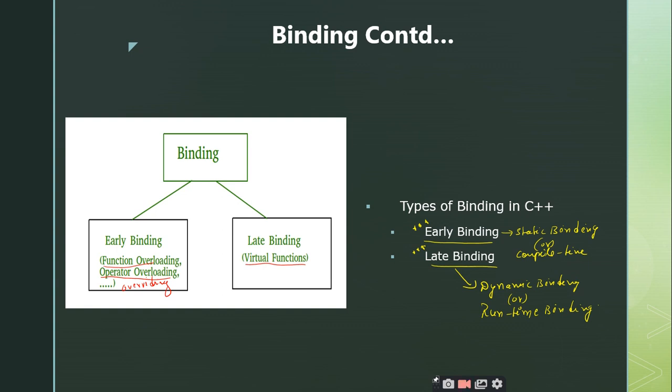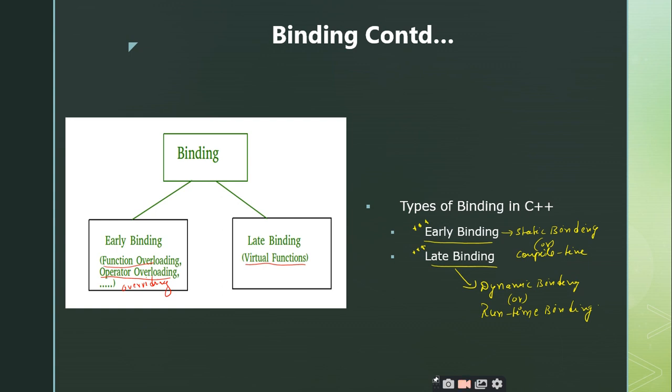So which function has to be invoked depends on the concept of the late binding, that we will discuss in the next slides. But whatever you have defined, the virtual functions are the functions which are defined inside the base classes, and they are intended for modification in the derived class, right? So whatever modifications you want to perform for these virtual functions that are already defined inside the base class can be done by making use of the virtual functions, right?